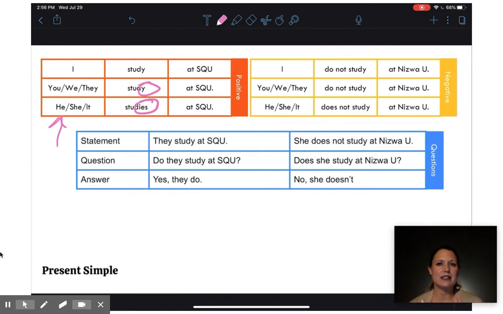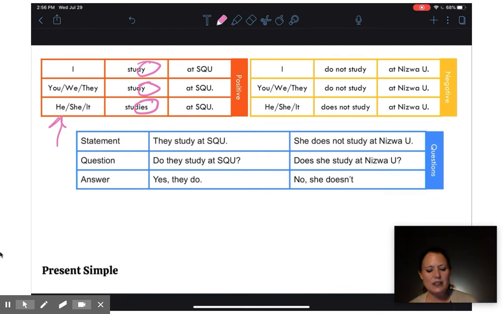It's infinitive form. I is a little special. We pretend that I is plural. I like to think of it because in my brain, I am many things, right? There's a lot of stuff going on up here, and it's pretty important to me. So we treat I like it is plural, and so it also has that base form of the verb.